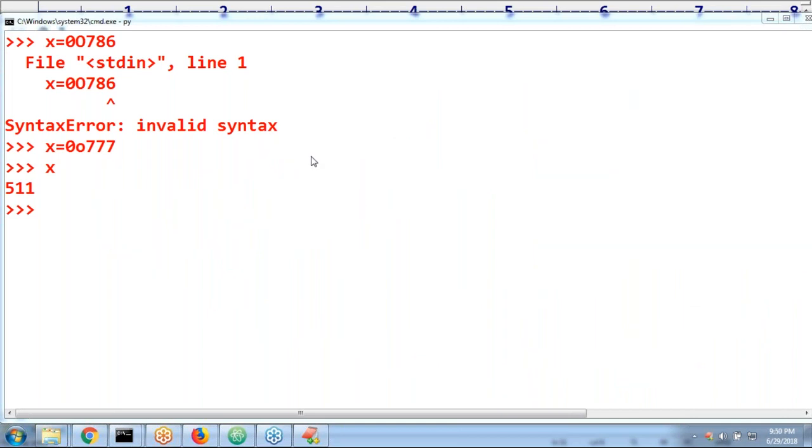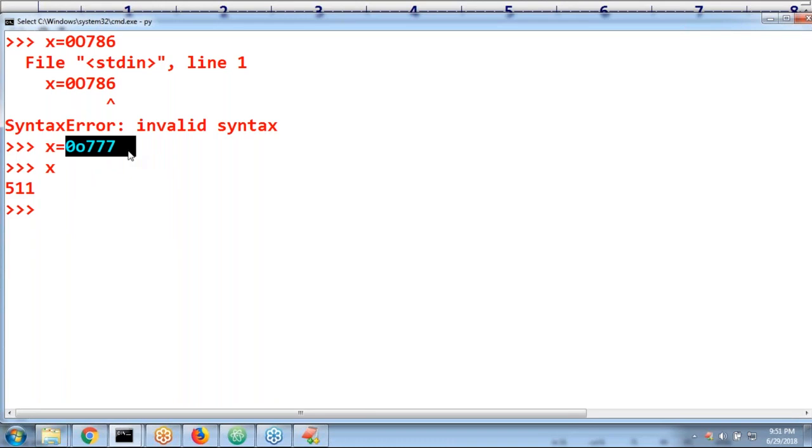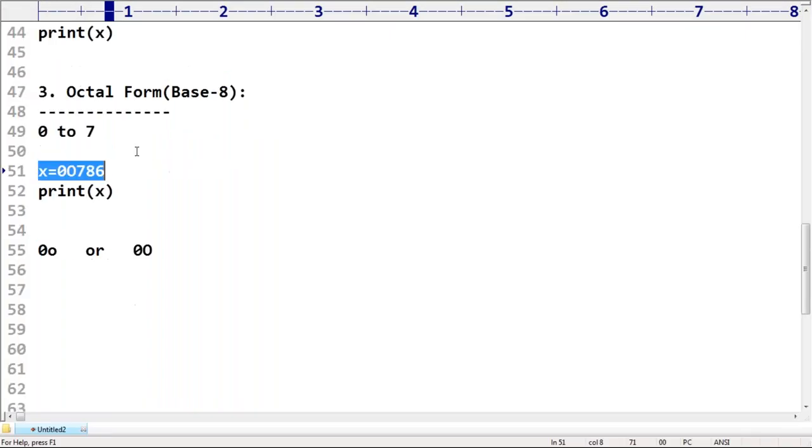Are you getting it right? All the people, this is how to convert one base to another base. Luckily, here we may have some typecasting functions, we may cover, don't worry. But here you should be aware. Why does 8 come? Because if it is the octal, while converting to decimal, we require to multiply with respect to 8. If it is the binary, we multiply with 2. If it is the hexadecimal, we multiply with 16. Then we will convert into decimal form. Remember that. So this is the octal style.